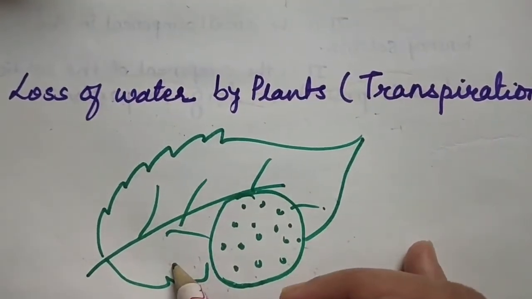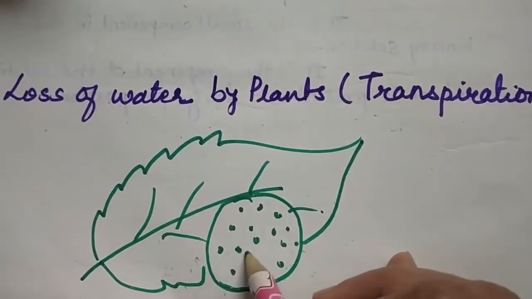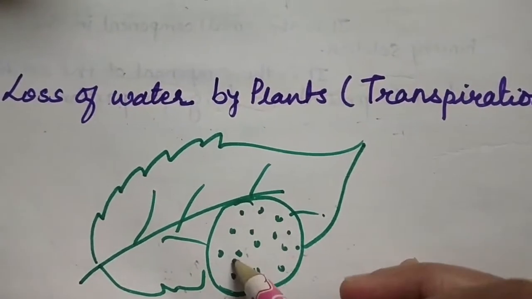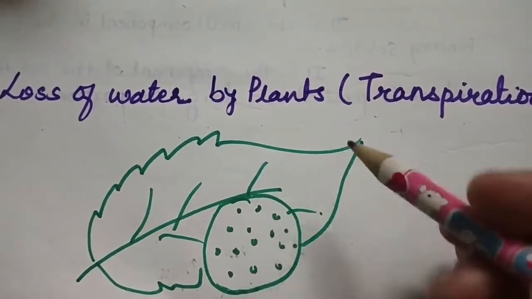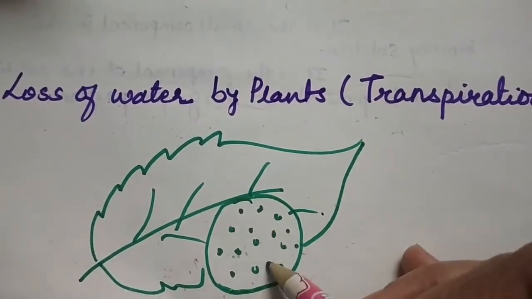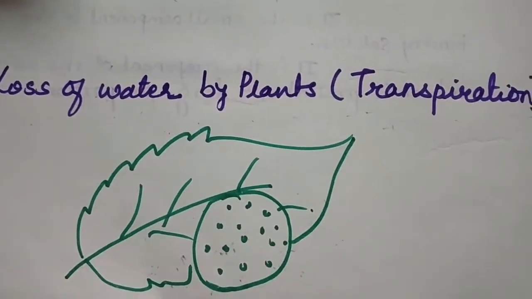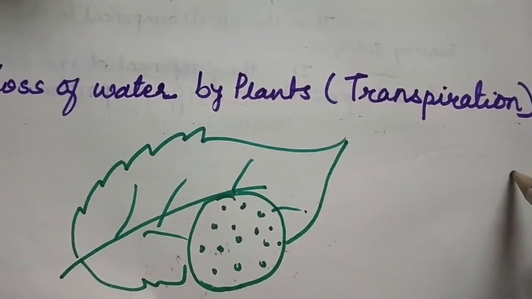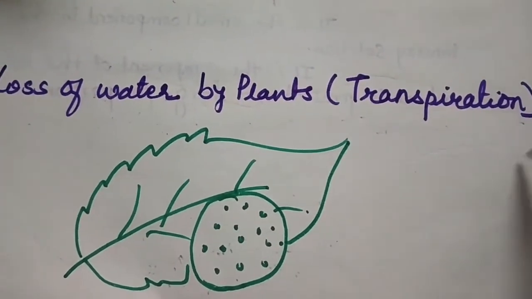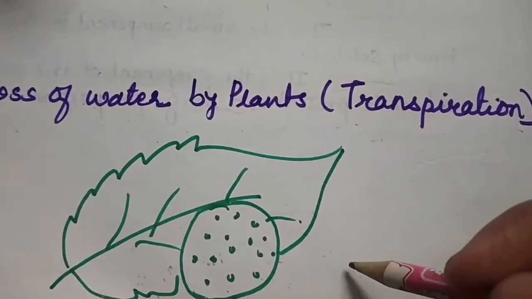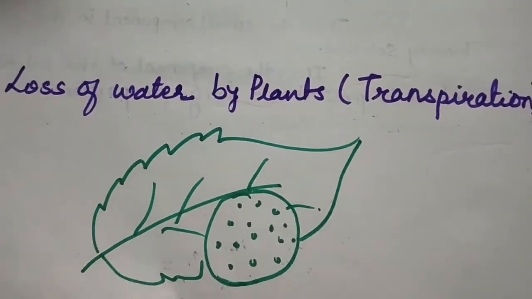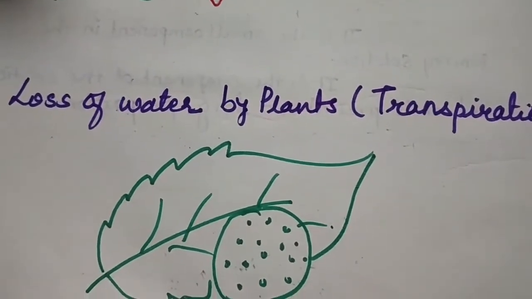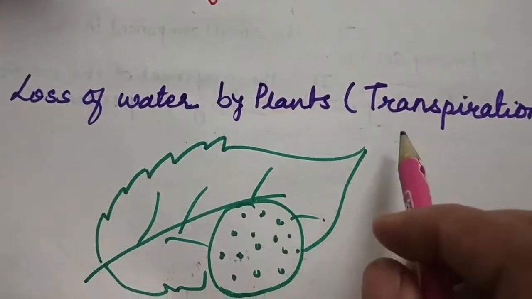Okay, and the remaining water will transfer into the stomata, and with the help of these small holes that water changes because of the heating of the sunlight. That water changes into water vapor. So this process is called transpiration. So students, water vapor enters the air through the process of evaporation and transpiration.